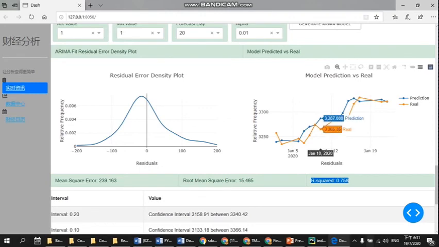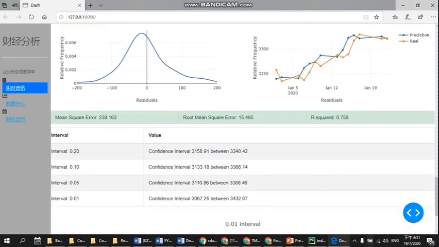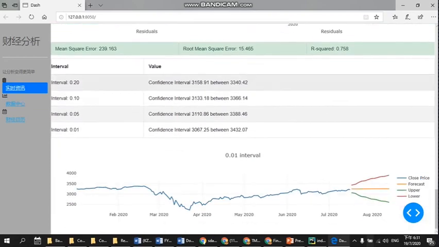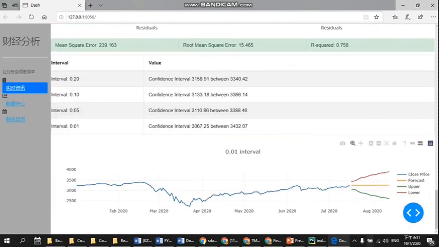The value is between 0 and 1, so this 0.7 means the prediction and the real data are very similar and very close, so this model is able to be used.